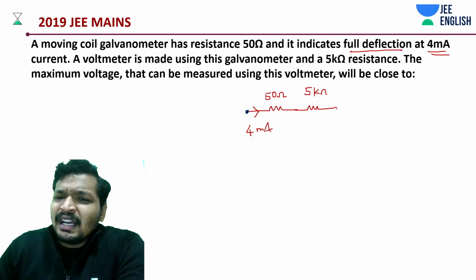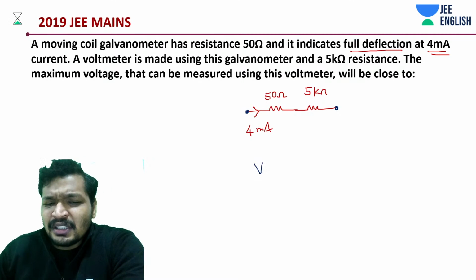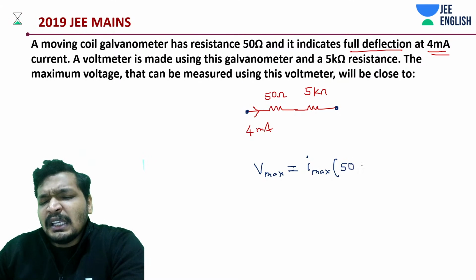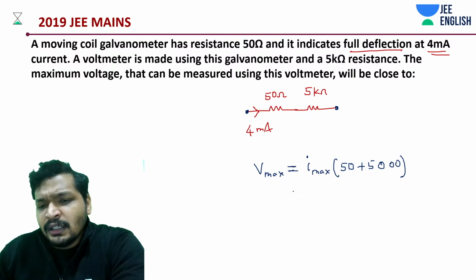Max potential, as you know, is going to be current max into 50 plus 5 kilo ohm. Okay, 5 kilo ohm is 5000.